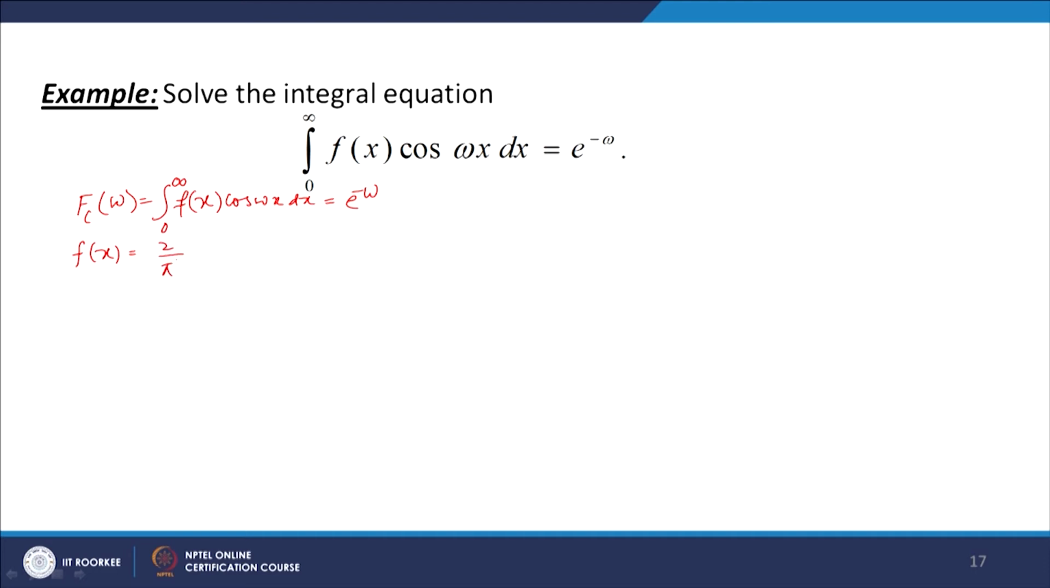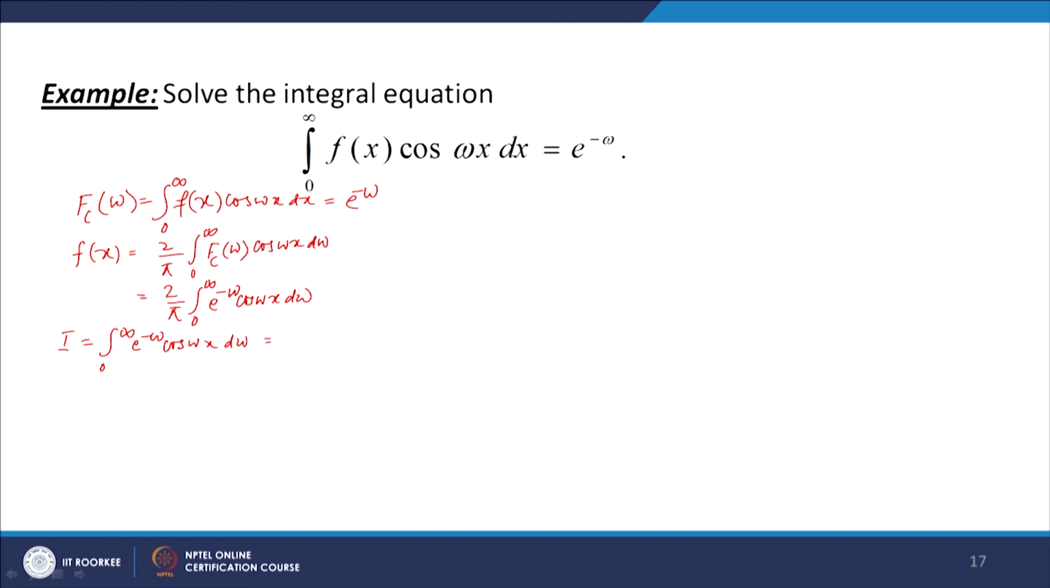So f(x) is 2 over pi, integral 0 to infinity F_c(omega) cos(omega x) d omega. So this is 2 over pi, integral 0 to infinity e to the power minus omega cos(omega x) d omega. Let us take I equal to integral 0 to infinity e to the power minus omega cos(omega x) d omega.